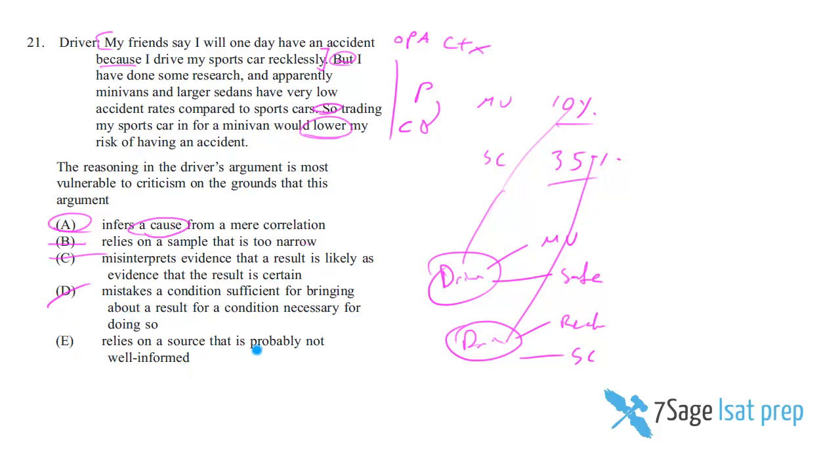E says relies on a source that is probably not well informed. I mean, that's not it. All of these, B, C, D, and E, describe mistakes. They just aren't mistakes that happen here. Where's his source? His research. How can we say his research is probably uninformed? I don't know where he did his research. Did he go ask some random dude off the street? If he did that, then yeah, that's probably not well informed. But for all we know, his research could have been solid research. You just can't presume that his research was bad just because they didn't talk about where he got his research. So that's why E also just does not describe the error that's happening here.